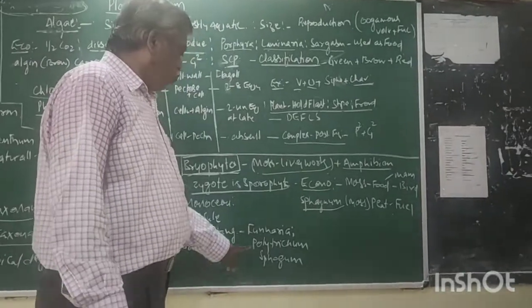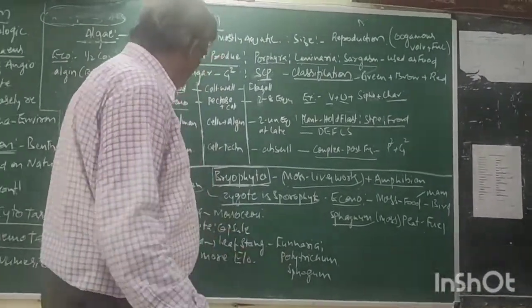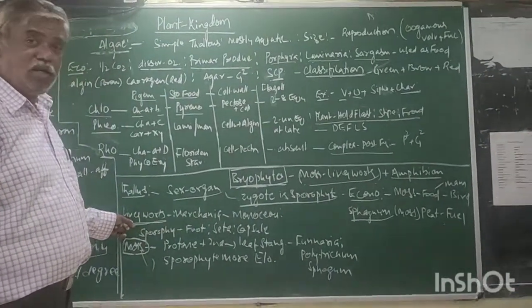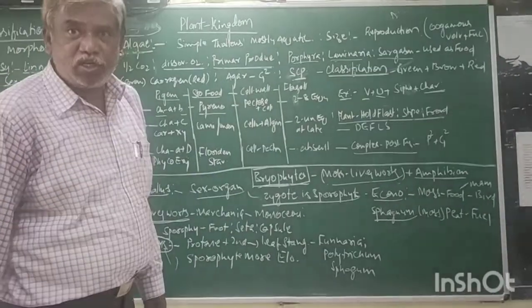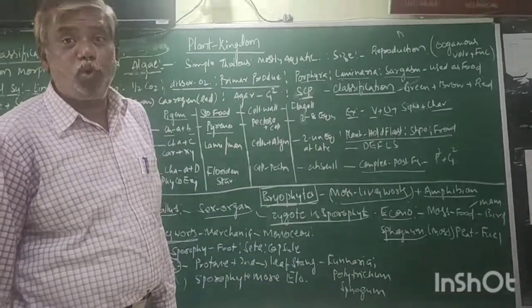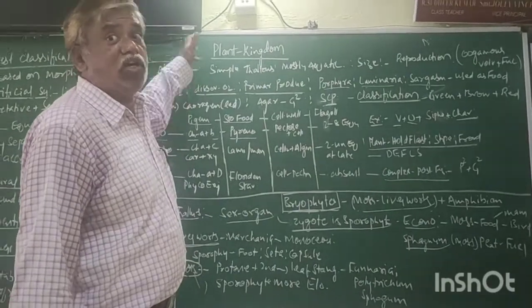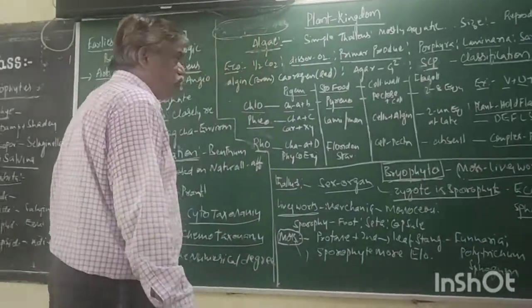Funaria, Polytrichum, Sphagnum are examples of mosses. Marchantia is an example for liverworts. According to alternation of generation, it is a haplodiplontic life cycle. Algae have a haplontic life cycle. Now come to the pteridophytes.